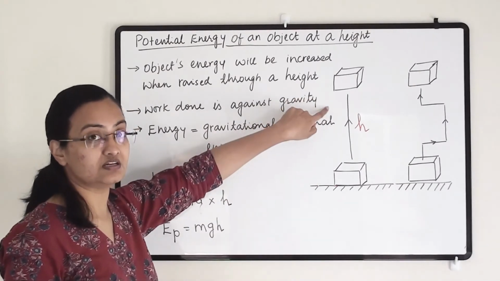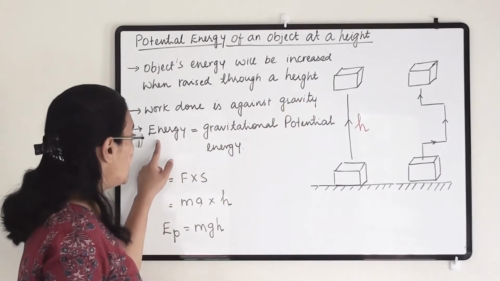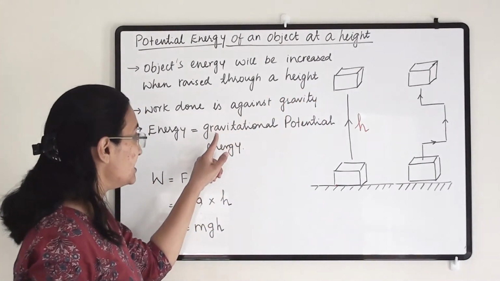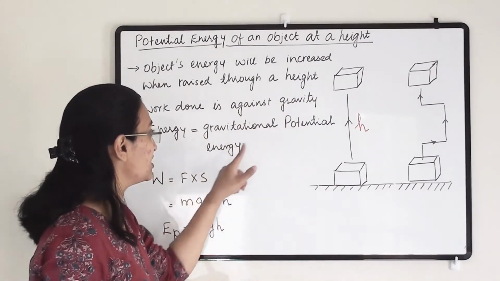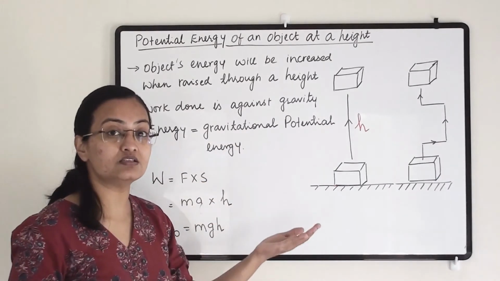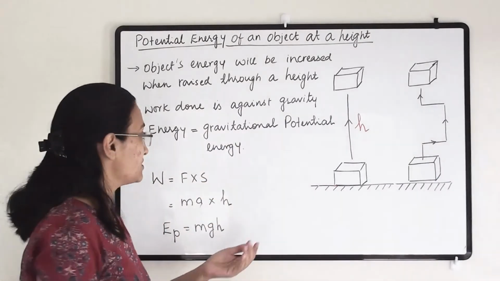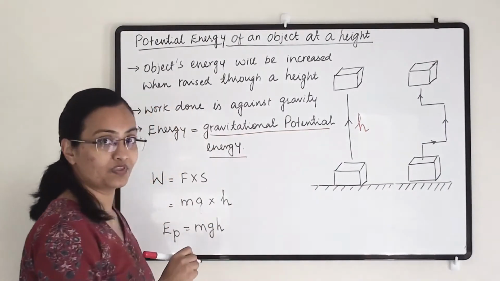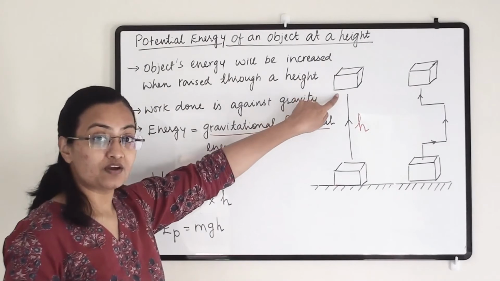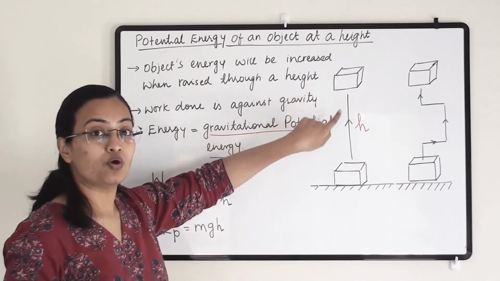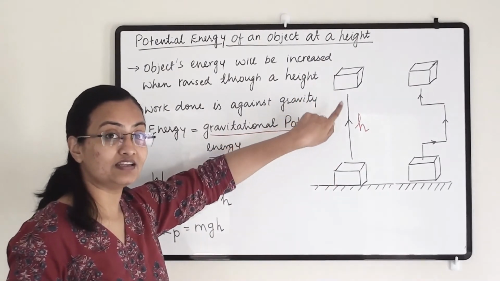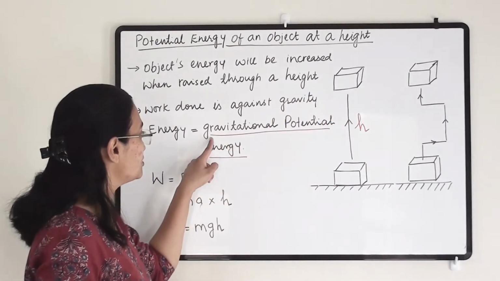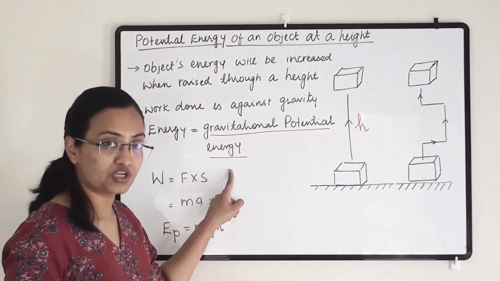So the energy stored as potential energy is known as gravitational potential energy, because the work done on it is against the gravitational force.